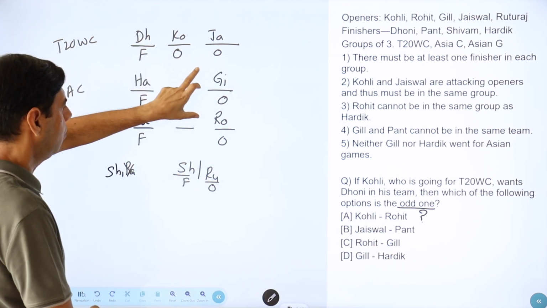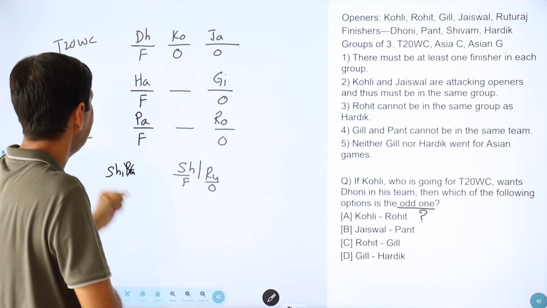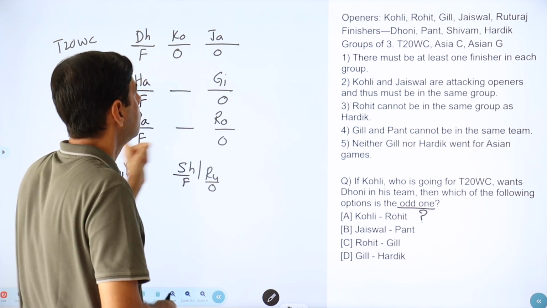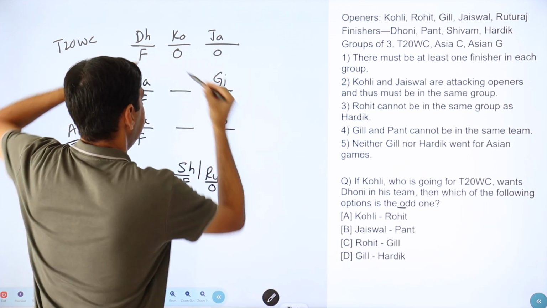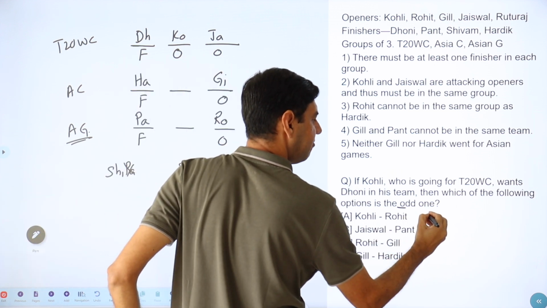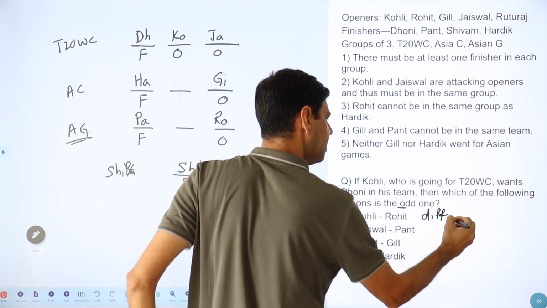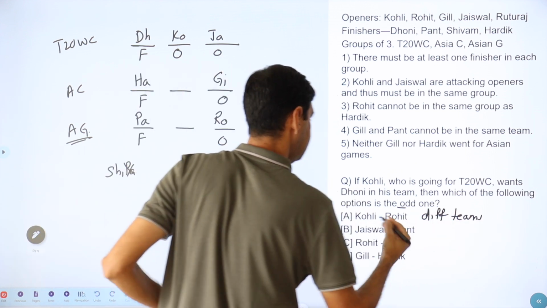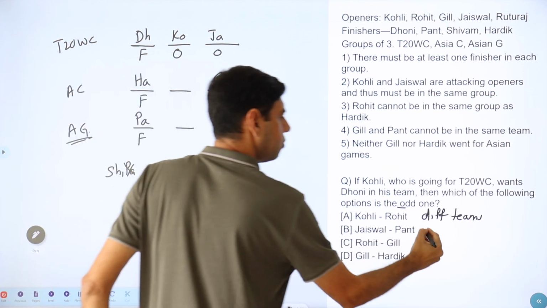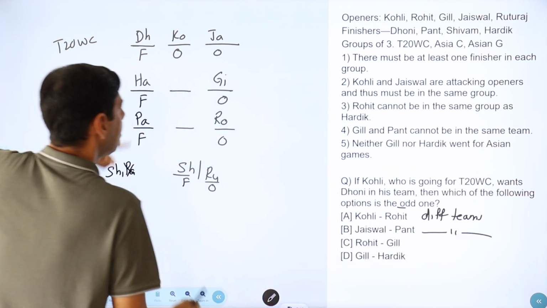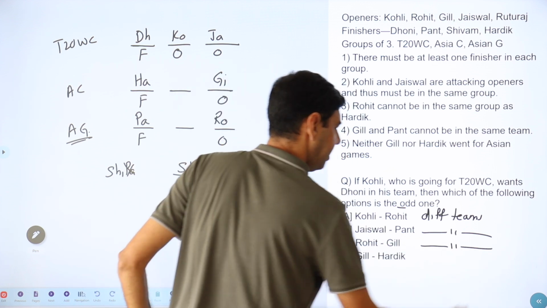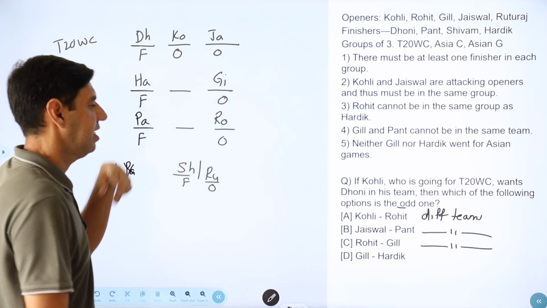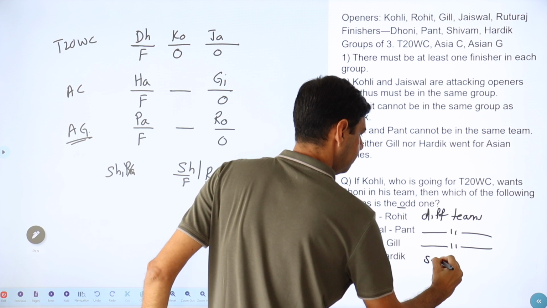Rohit and Gill. Gill and Hardik. So if you look over here, all these others are in different teams. Kohli and Rohit are necessarily in different teams. Jaiswal and Pant are also necessarily in different teams. Rohit and Gill are also necessarily in different teams. But Gill and Hardik are in the same team.